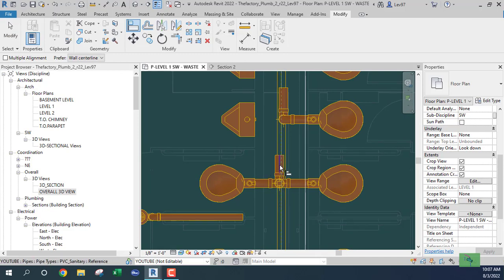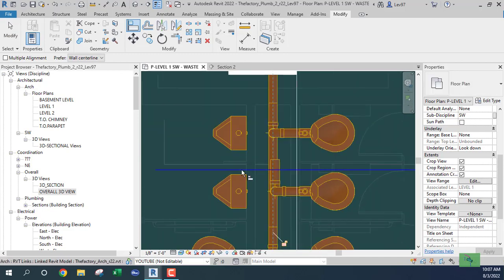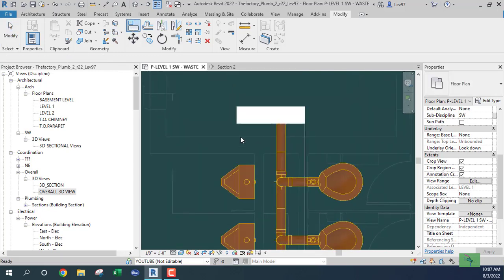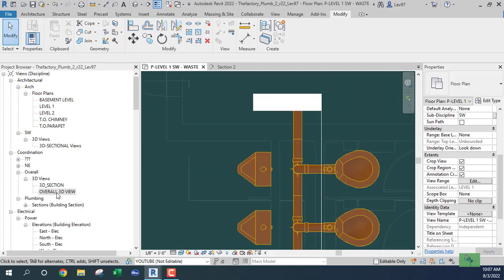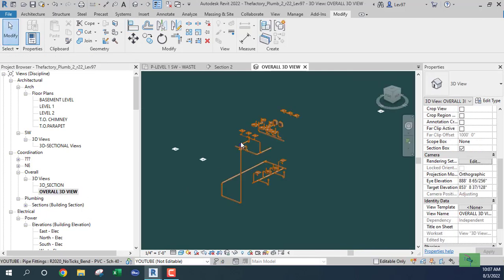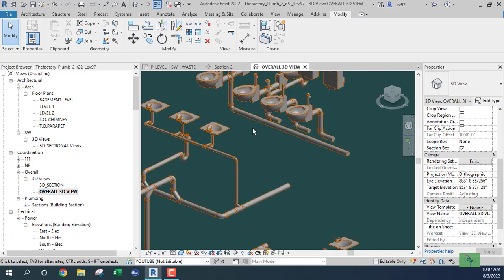Let's go back, and now we can align one pipe to that pipe. Let's align this pipe and that pipe, and one more, this pipe and that pipe. Okay, and let's go to the 3D view, and I'm here.